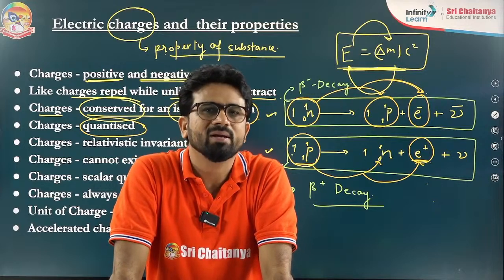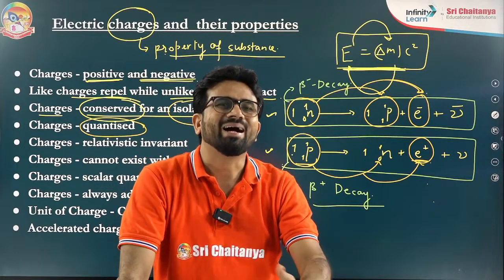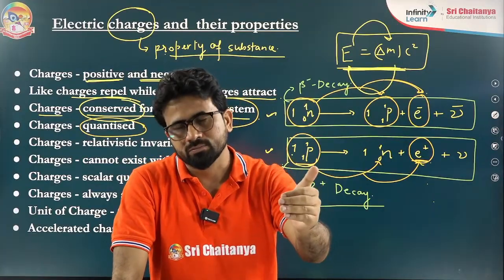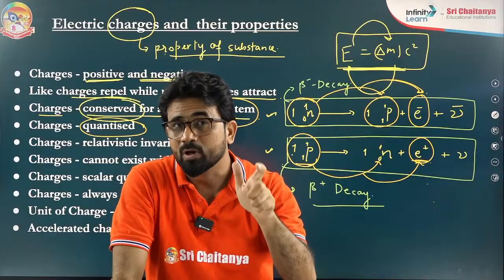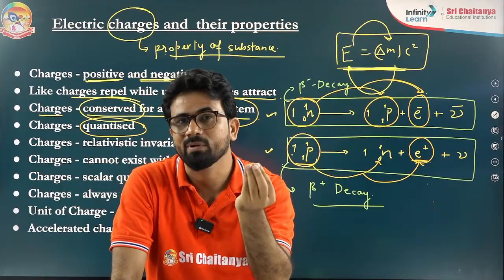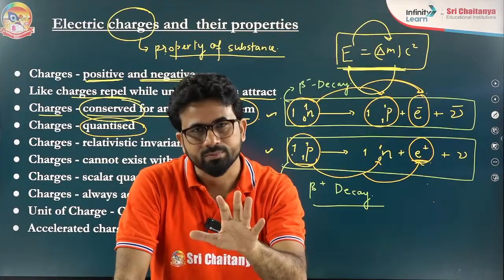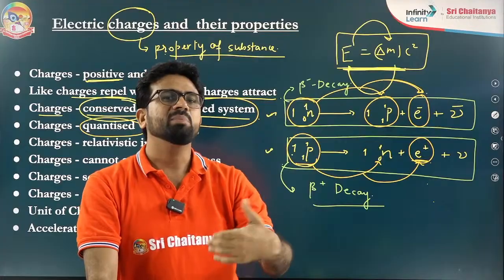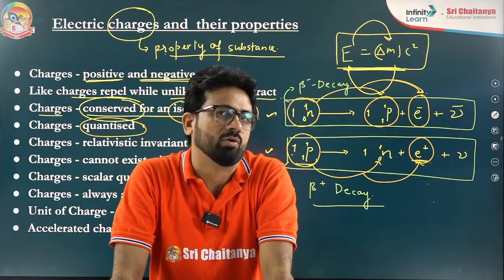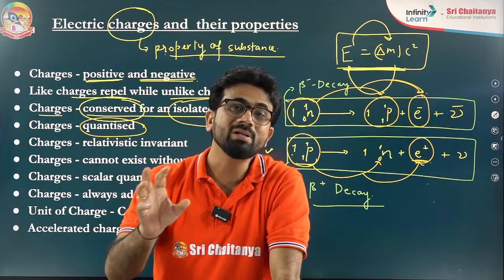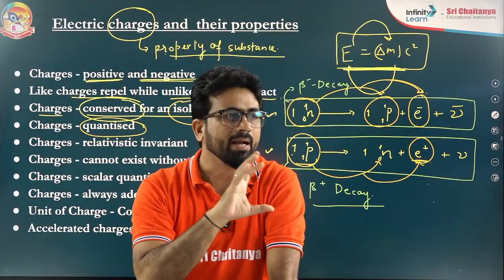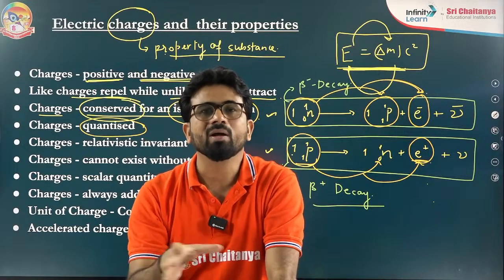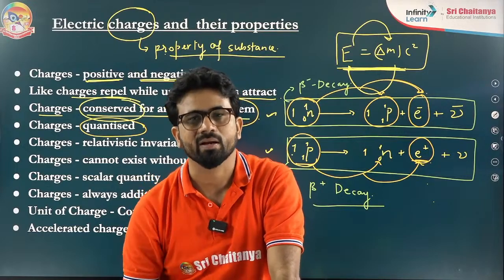Why? Because any body actually is charged due to the movement of electron, not the proton. I am saying body, remember this thing. I am not talking about individual elementary particles, electron, proton. I am talking about body. Any body can be charged by the movement of electron, not the proton, because protons reside inside the nucleus, and the nucleus cannot be broken very easily. For that, nuclear reactions are required.